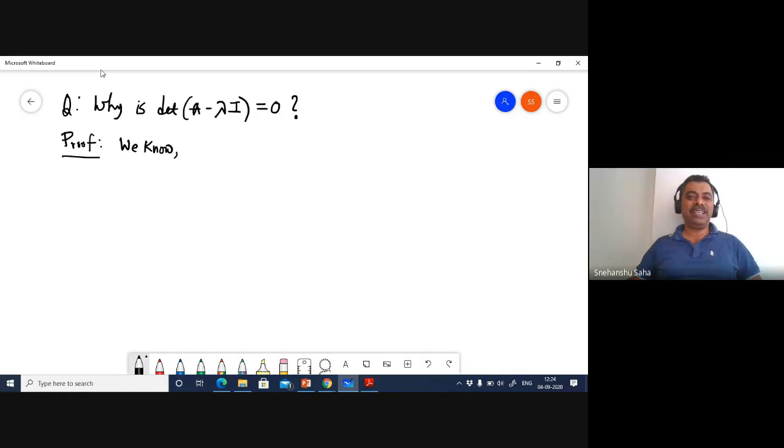This A is T, there is not much of a difference here, and I would rather prefer writing this as T. So we know that TV equals lambda V. By virtue of this equality, we are stretching or shrinking vectors without changing their orientation or direction, so that the basis vectors do not fall off the span of the linear transformation. This is what you have been trying to tell me, right? Okay, go ahead.